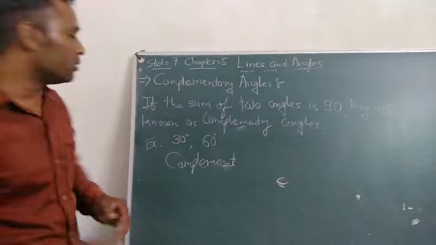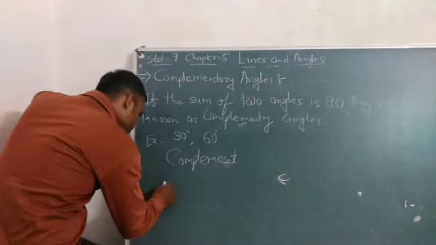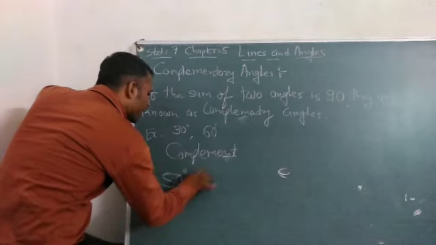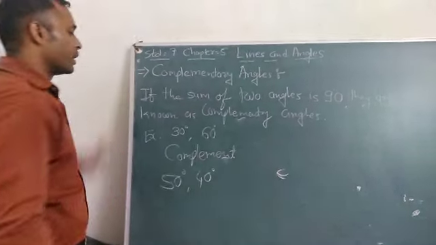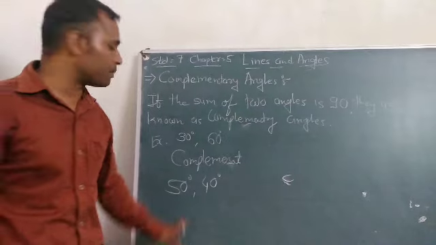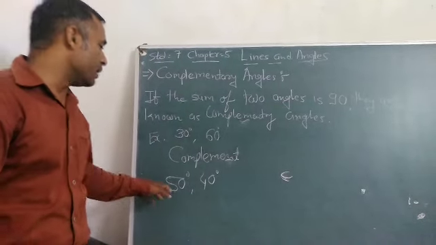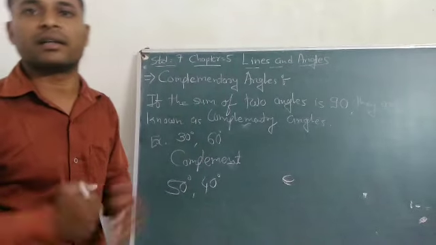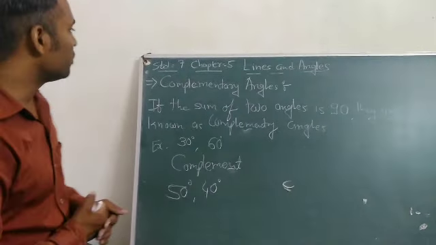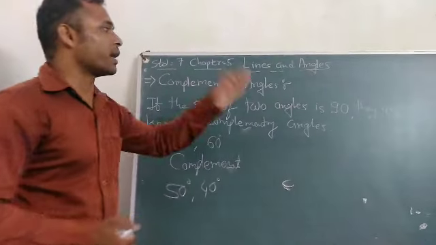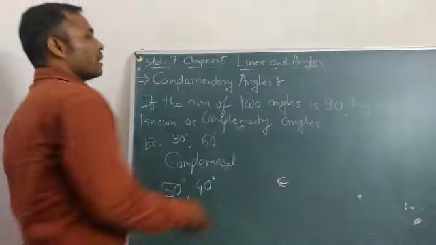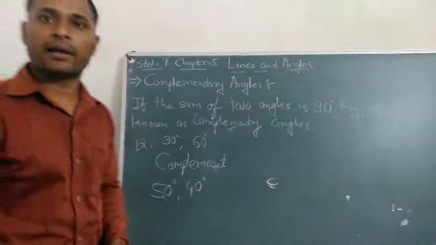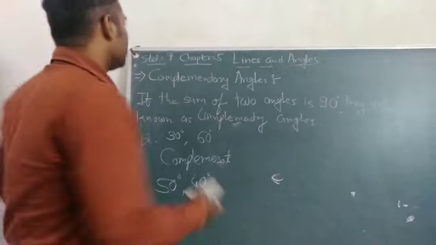Okay. Now, second, we take an example. Suppose 50 degree and 40 degree. The sum of the two angles will be 90 degree. 50 plus 40 is equal to 90 degree. And 50 degree and 40 degree are complements of each other. Simple. So the complementary angles, whose sum is 90 degree, are known as complementary angles.